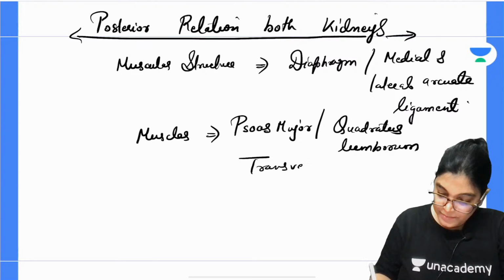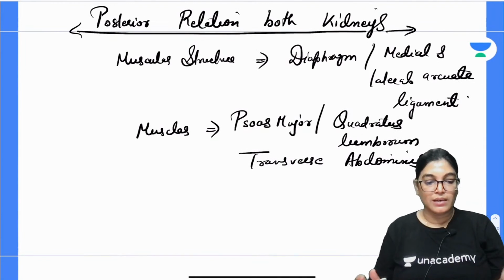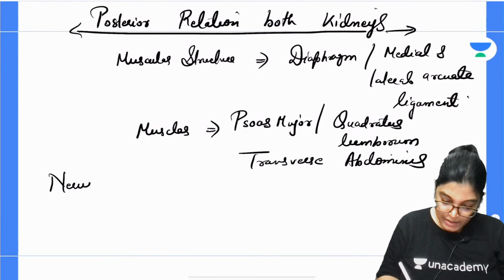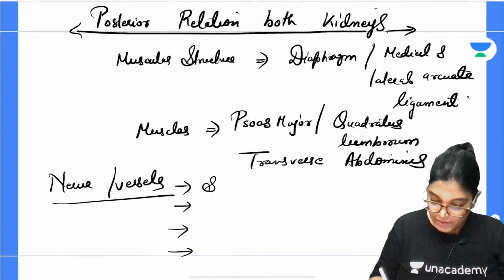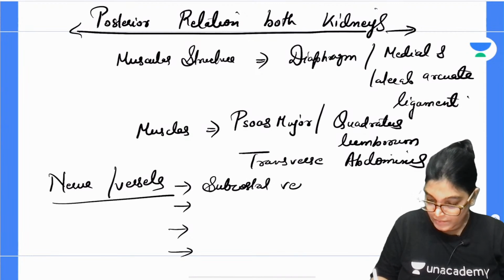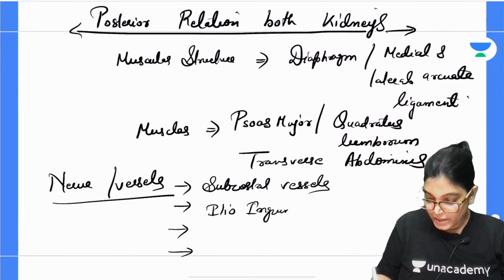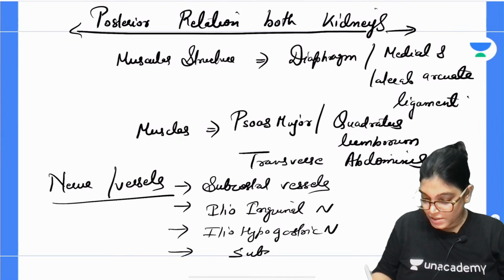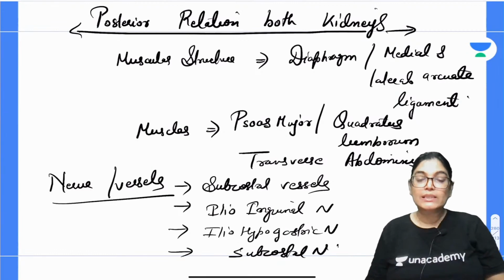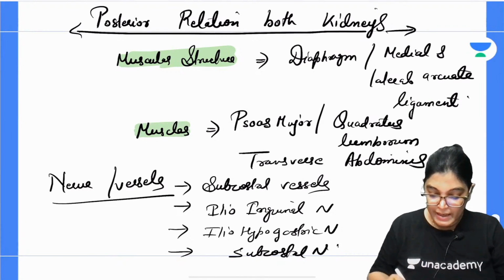Now if I talk about nerves and vessels, the structures related are the subcostal vessels, ilioinguinal nerve, iliohypogastric nerve, and subcostal nerve. So these are all the relations on the posterior aspect: muscular structures, then the muscles directly, and the nerves and the vessels.